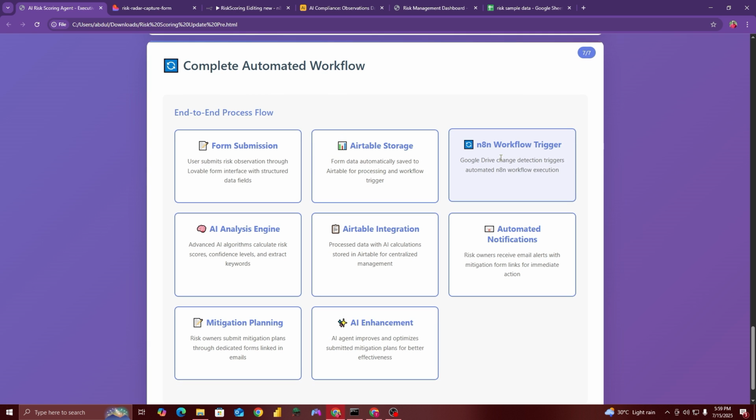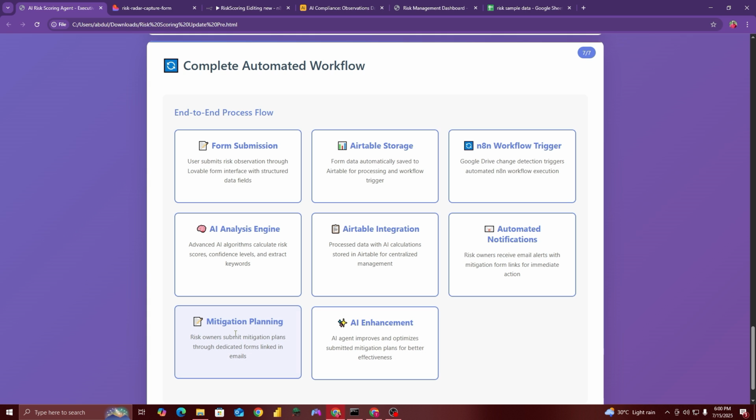The workflow will be triggered automatically. The AI analysis engine will perform the analysis, and then all the updated data will be saved in the Airtable. Automated notifications will go to the risk owners, and they will also add, like we are going to add a human in the loop, which is kind of a mandated process in such types of decisions.